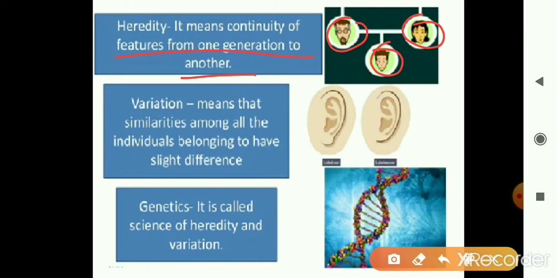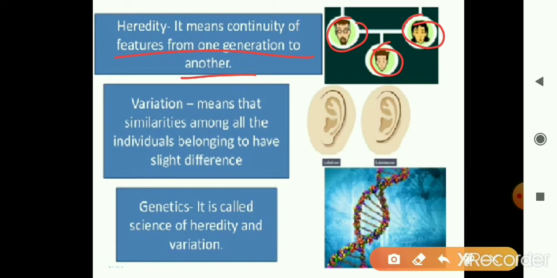That is what we have learned in the topic of reproduction: reproduction is a process by which organisms produce young ones of their own kind. In the process, it is the genetic material or genetic characters of the parents that is passed to the next generation, and that is what heredity is. So all individuals of a particular species having a common body design is because of heredity.